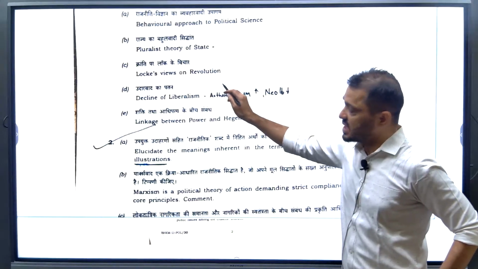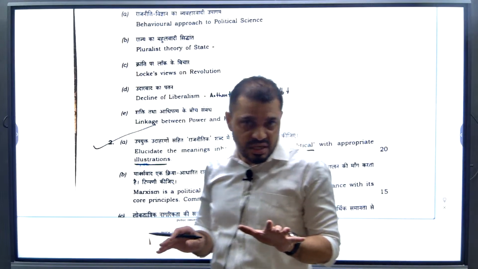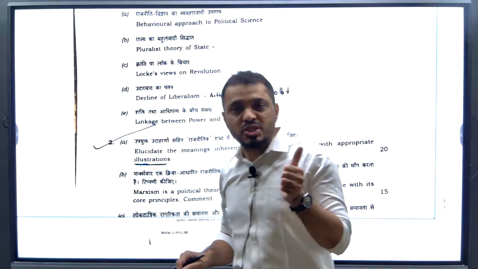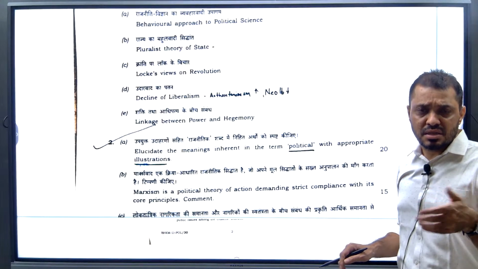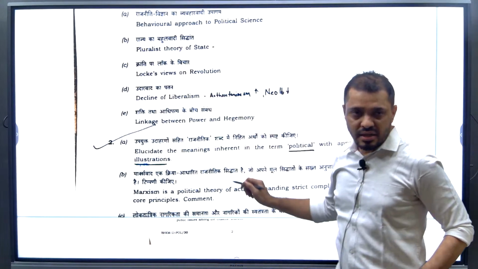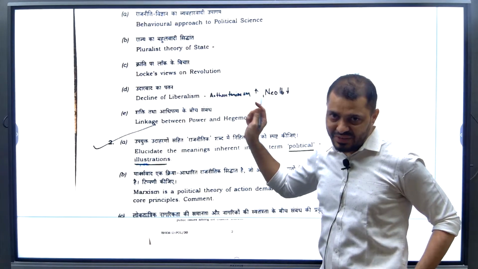Next, Locke's view on the revolution. This is completely from Western political thought. In Western political thought, we learn about Aristotle, Plato, Machiavelli, Hobbes, Locke and Mill, these are the 6, and Marx, Hannah Arendt and Gramsci, a total of 9. Out of these, Locke we discussed in the classroom, and this question also came in our weekly test.